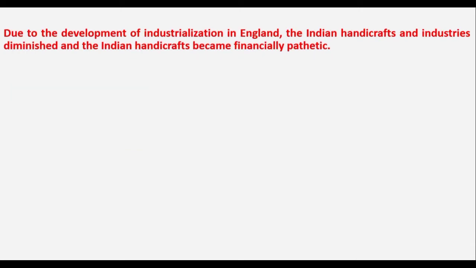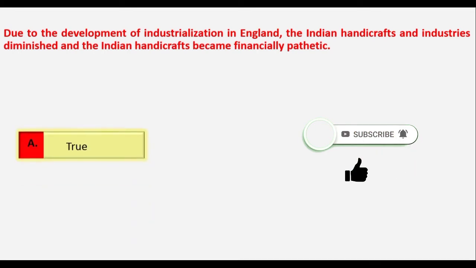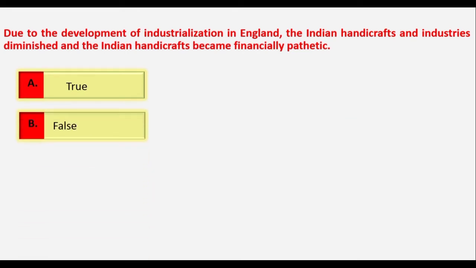Due to the development of industrialization in England, the Indian handicrafts and industries diminished and the Indian handicrafts became financially pathetic. He is asking whether this statement is true or false. Look at the statement once again carefully. Yes, it is a true statement.